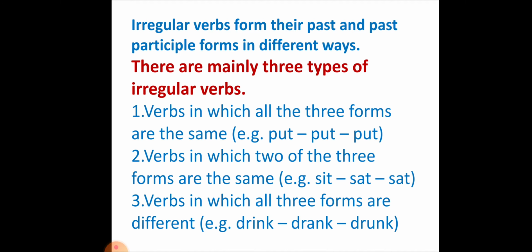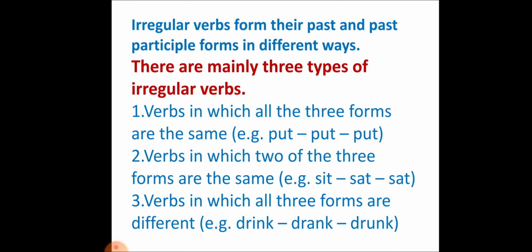The second type of irregular verbs are the verbs in which two of the three forms are the same. For example, sit, sat, sat. So when we use it in the base form, then the word is sit. When we use it in the past tense, we use sat. And when we use it in the past participle form, that is when we have to make a sentence in its perfect tense, then we use sat.